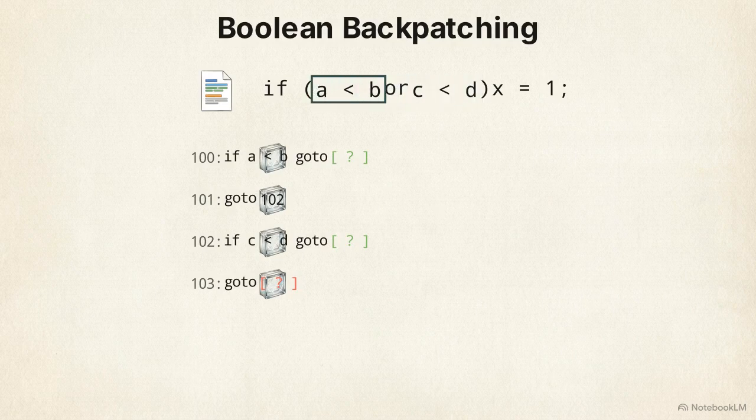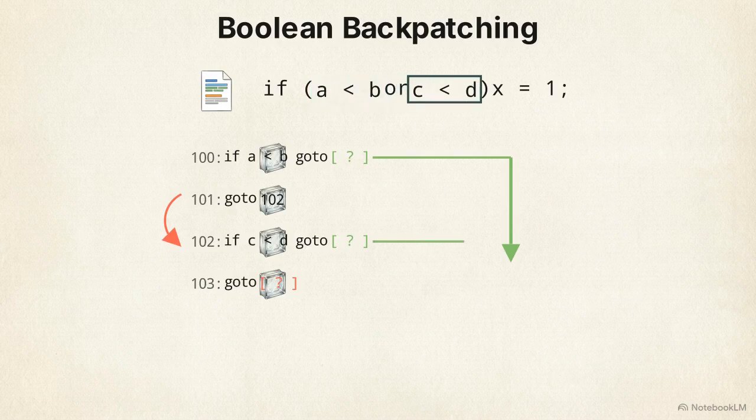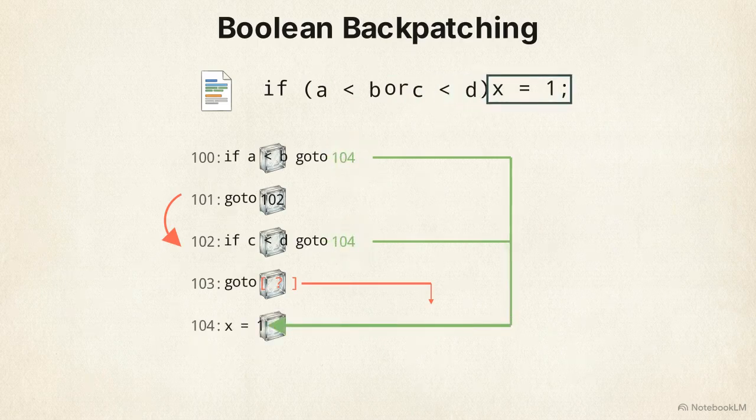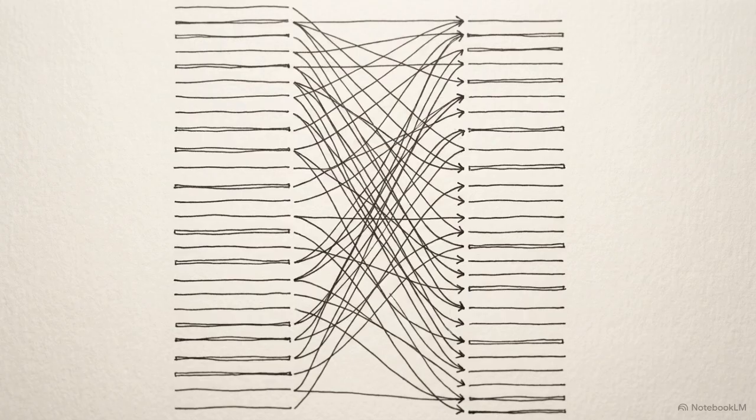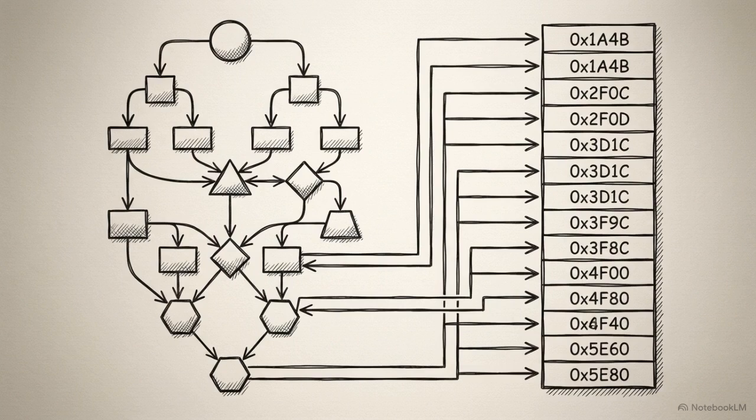For the first condition, A < B, the compiler generates a jump to the x = 1 block for a true result and a jump to the next condition for a false result. It repeats this for C < D, noting the true and false paths. Once processed, the compiler fills in the target addresses, like lines 104 and 106, completing the flow. Backpatching allows the compiler to generate efficient code in a single scan without needing to reread the source file to resolve jump targets. The final step in the pipeline is mapping this optimized logic into the machine's physical memory hierarchy.